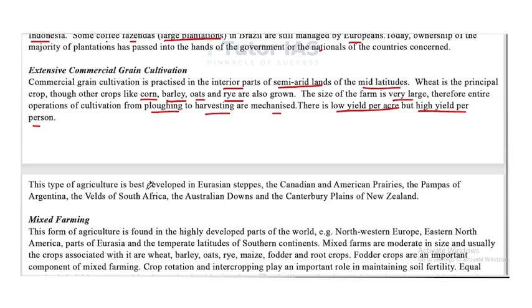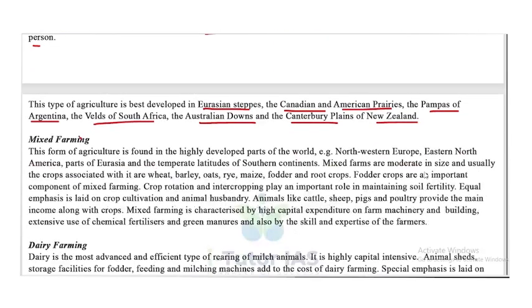This type of agriculture is best developed in the Eurasian steppes, the Canadian and American prairies, the pampas of Argentina, the veldts of South Africa, the Australian Downs, and the Canterbury Plains of New Zealand. These types of agriculture are mainly prevalent in these places. Now, mixed farming.